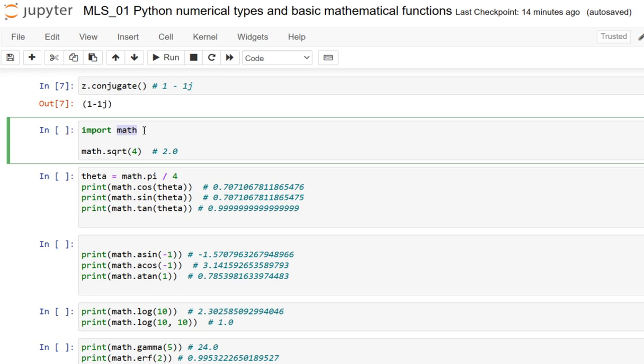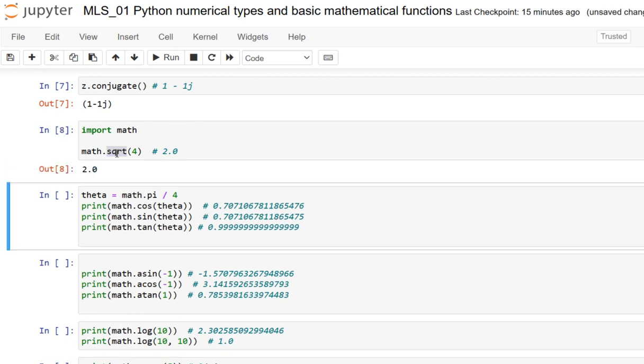Okay, with this simple import construction, once it is imported, we can use any of the mathematical functions contained in this module. For instance, let me find the square root of a non-negative number. We would use the square root function, and when I give the square root of 4, it results in 2.0.